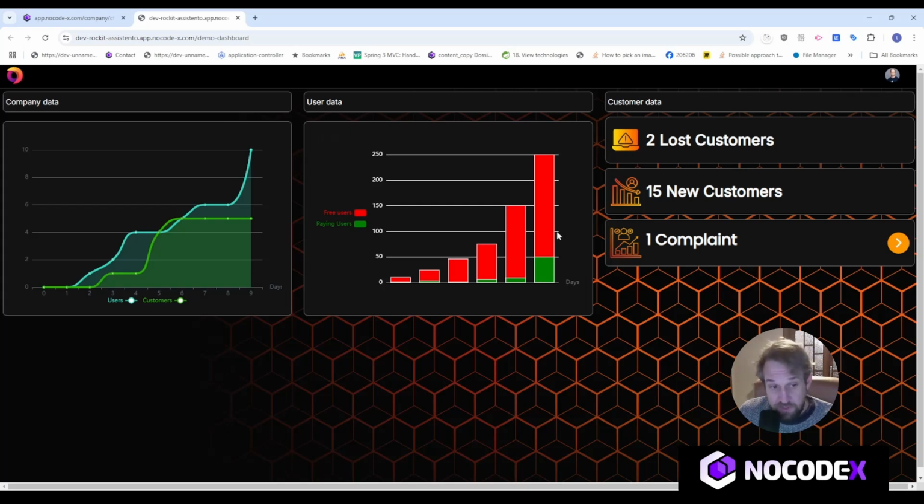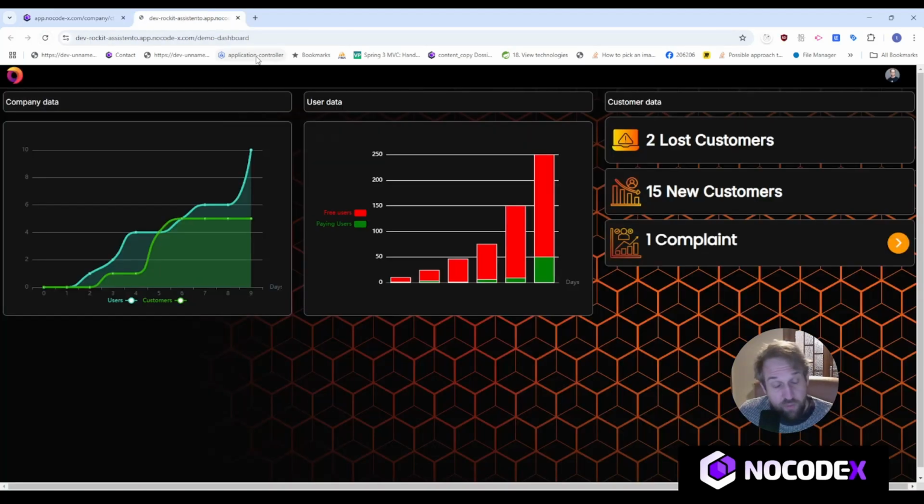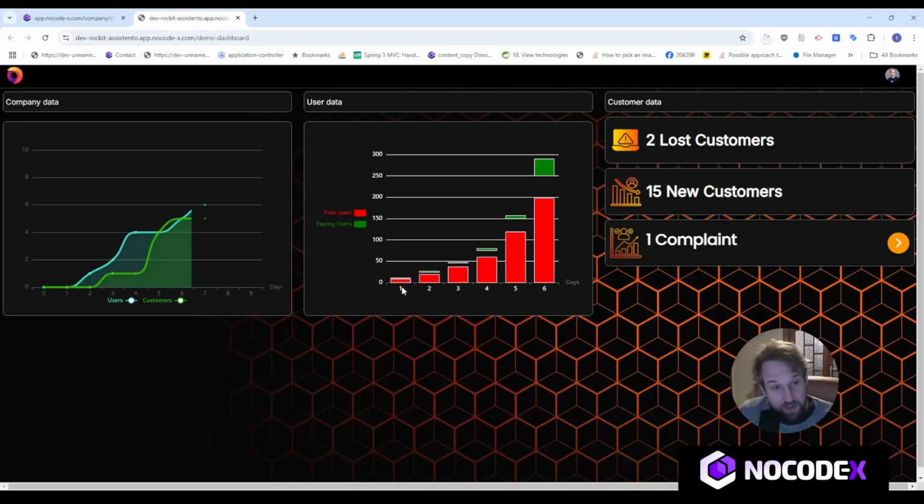So I lost that, and that is because clear bar chart just clears the entire bar chart of its values. So I can just remove this one. These will be connected upon doing so. And if I now reload this page, then I will have numbers once again.